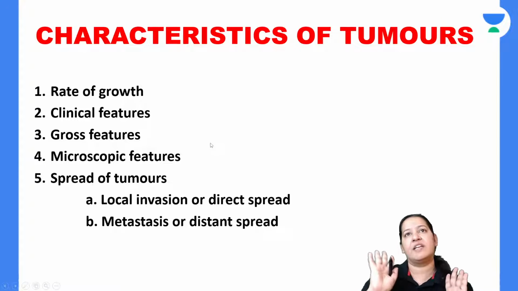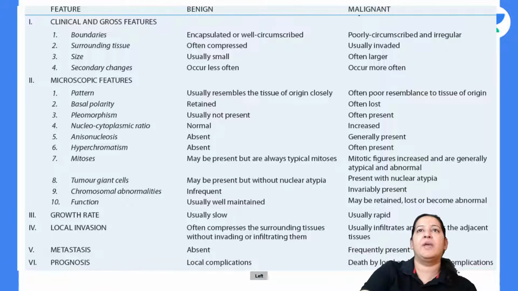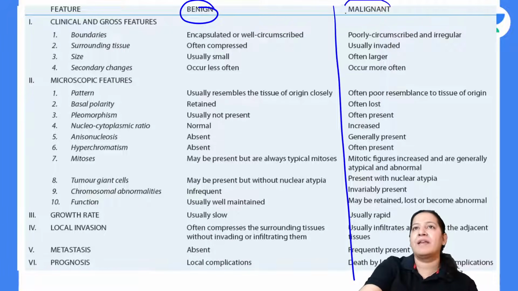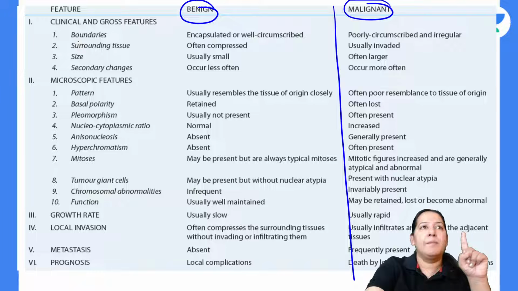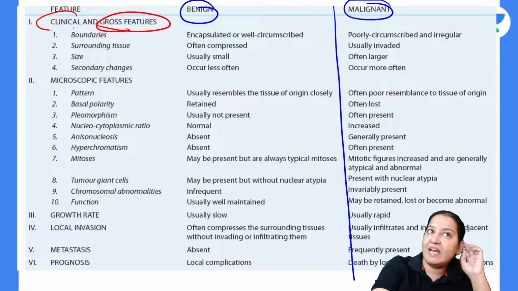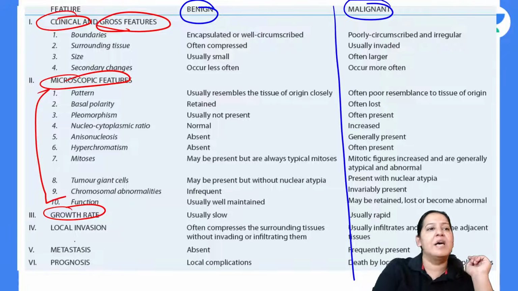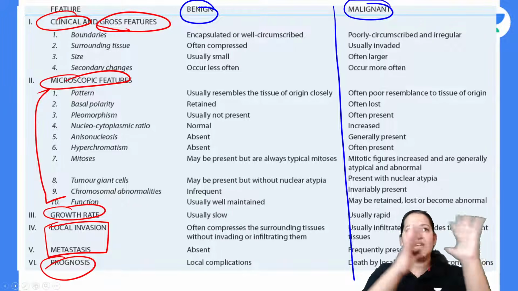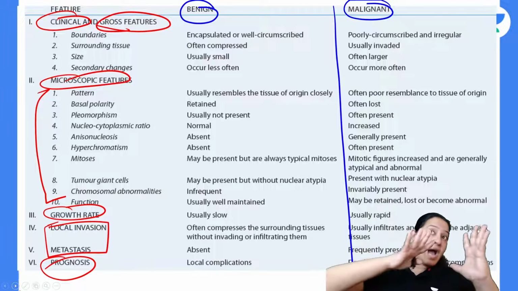So we have seen the differences between benign and malignant tumor. Let me enumerate the differences. Who will help me in enumerating the differences? We have two types of tumor, the benign tumor and the malignant tumor. Tell me the gross differences, the clinical feature differences, the growth rate, the 10 microscopic features, local invasion and distant invasion, that is metastasis, and the prognosis. These are the headings under which you have to differentiate the benign tumor from the malignant tumor. That is my present topic, benign versus malignant.